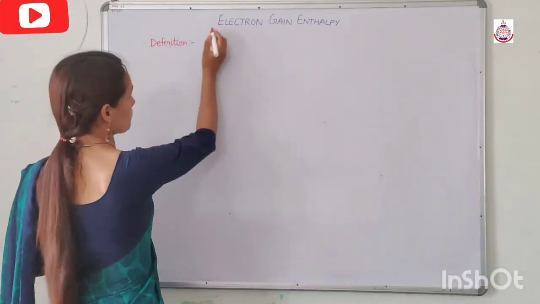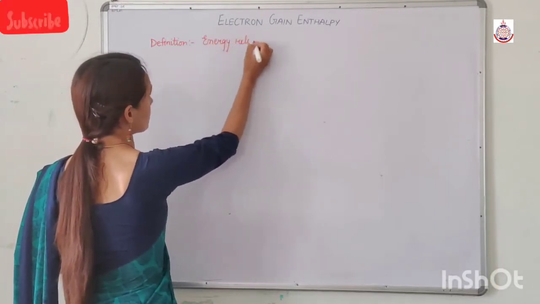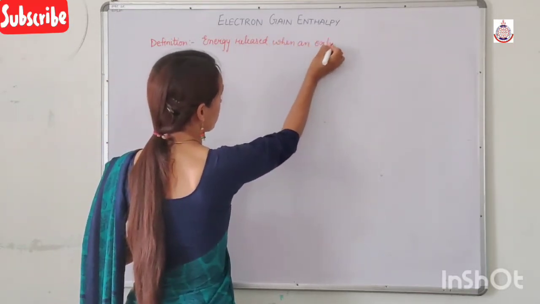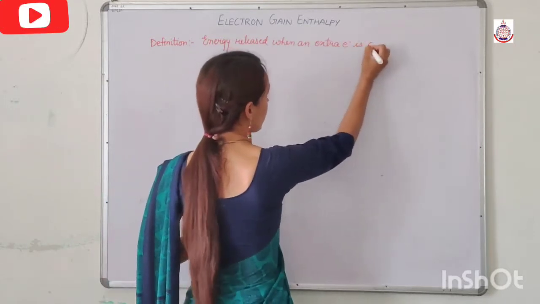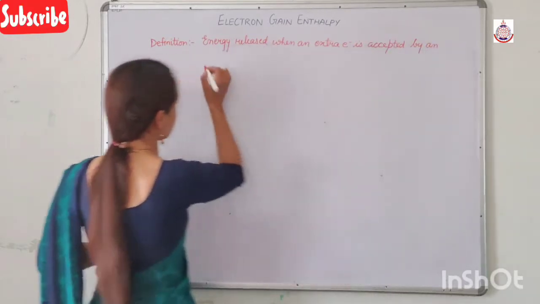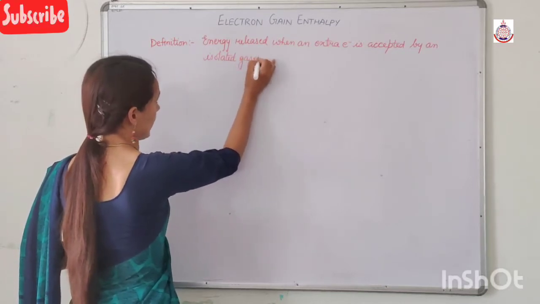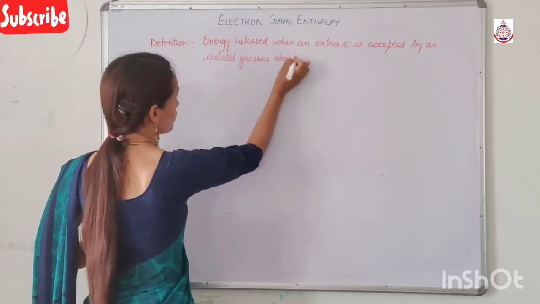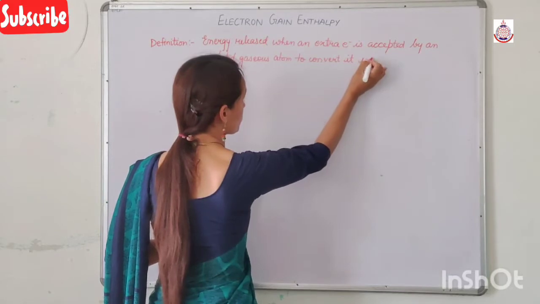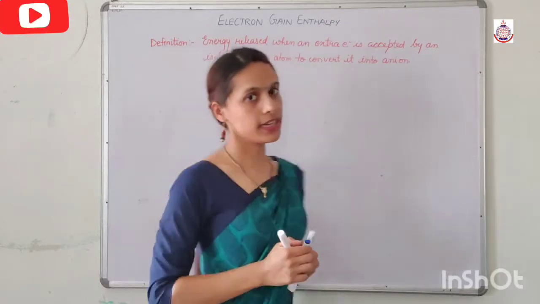So the definition is: energy released when an extra electron is accepted by an isolated gaseous atom to convert it into an anion. This is known as electron gain enthalpy.